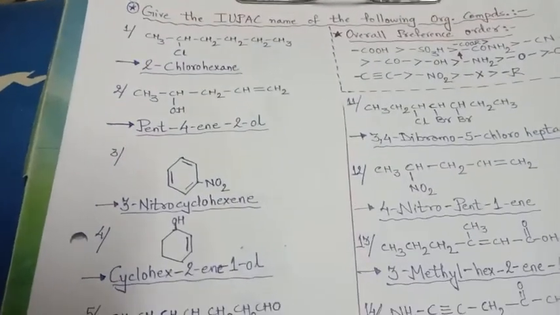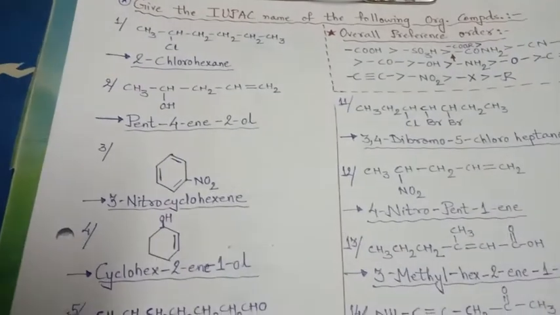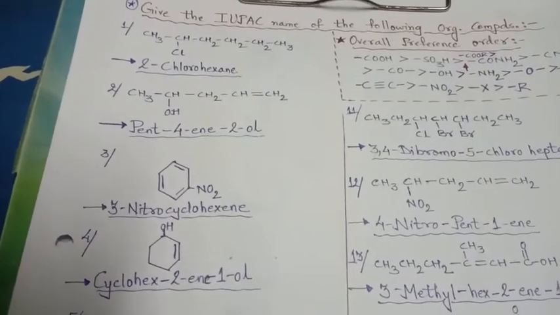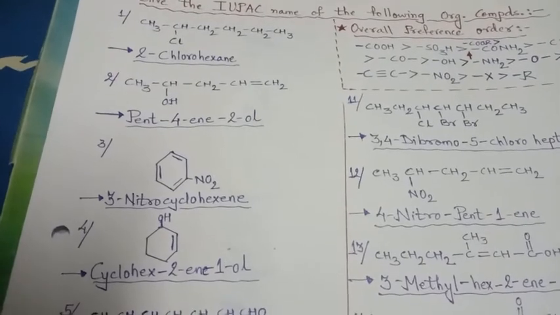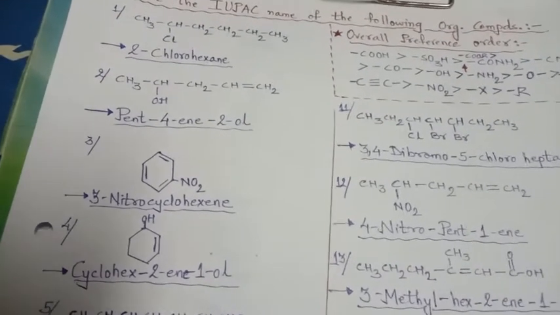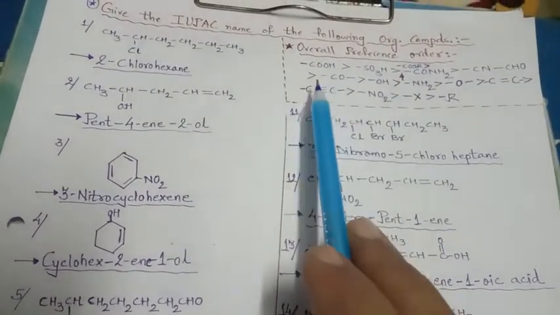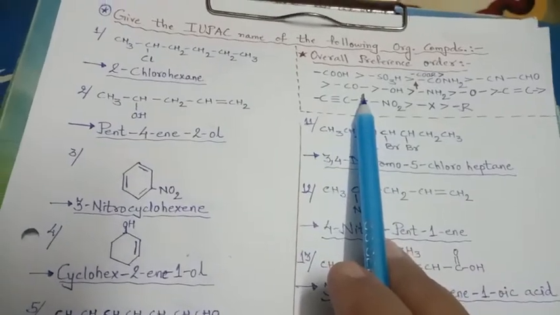Because when only a single bond, double bond, or triple bond is there, the rule we have learned is that if double and triple bonds are both there, first preference always goes to the double bond. But if a double bond is there and a functional group is also there, then which group will be considered first? That is why the overall preference order is written once again here.